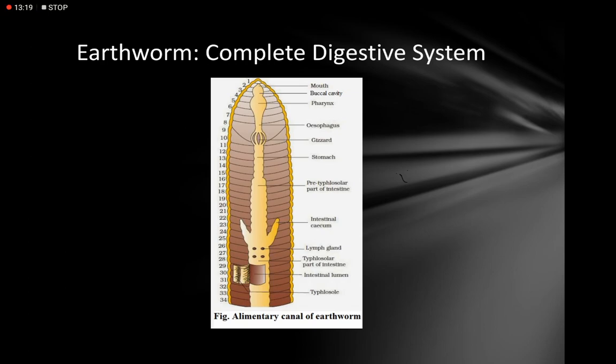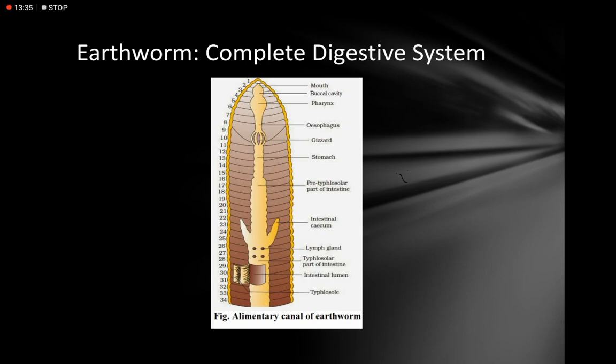The undigested food material, if still left, will be pushed forward through the post-typhlosolar area, then into the last segment and through the anus outside the body.